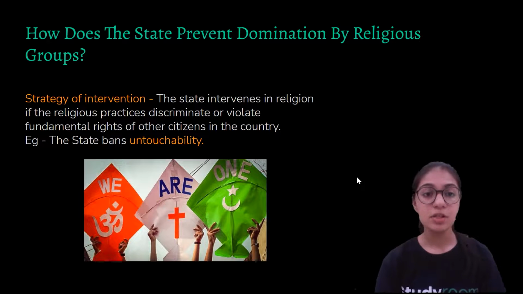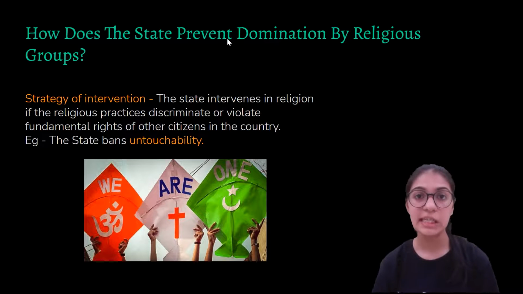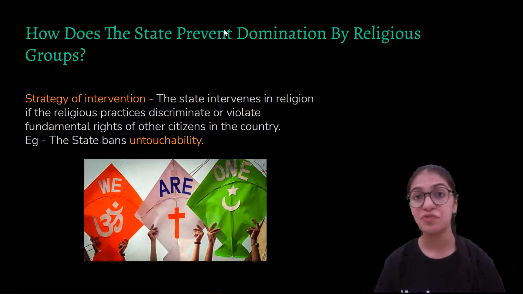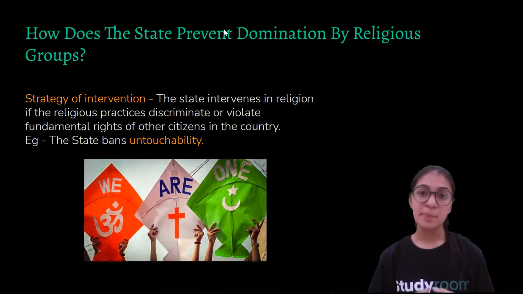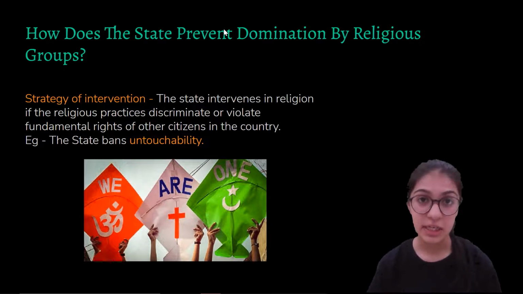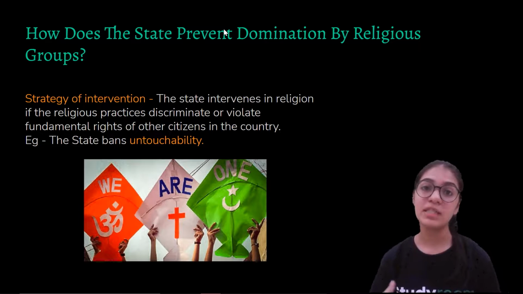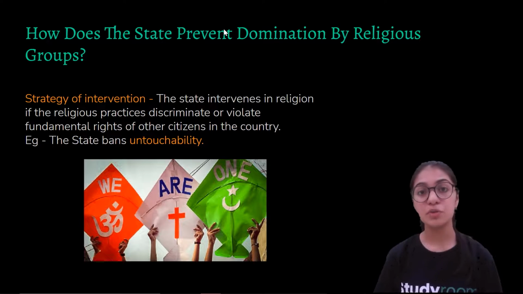All right, so the third point is the strategy of intervention. What do we mean? Just now we studied that the government does not interfere, and now we're studying that there is a strategy of intervention. But sometimes the government has to intervene because the religious practices start to discriminate, start to ill-treat, or start to hinder the interest of other religious communities. Now let's understand how it happens.